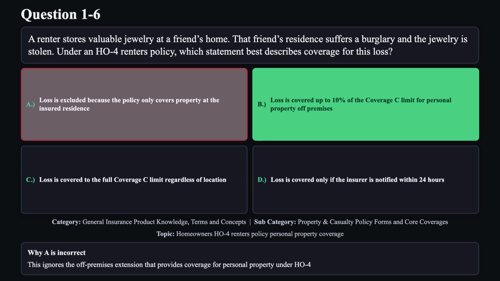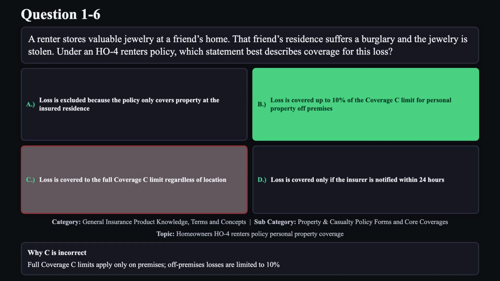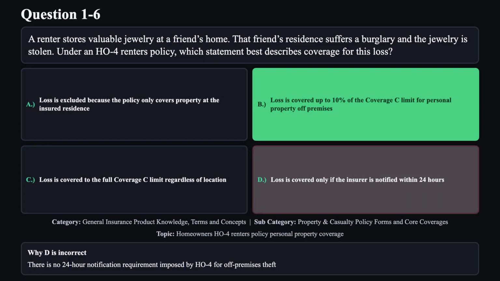Reason A is not correct. This ignores the off-premises extension that provides coverage for personal property under HO4. Reason C is not correct. Full coverage C limits apply only on premises. Off-premises losses are limited to 10%. Reason D is not correct. There is no 24-hour notification requirement imposed by HO4 for off-premises theft.